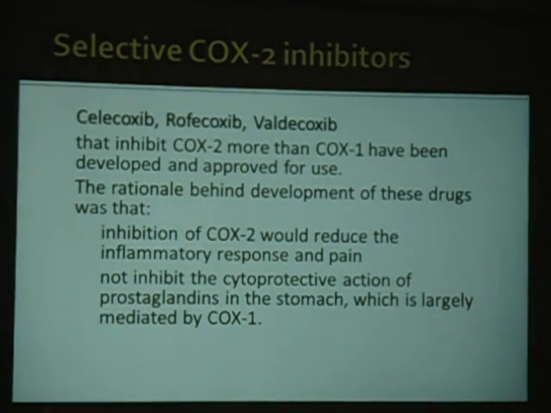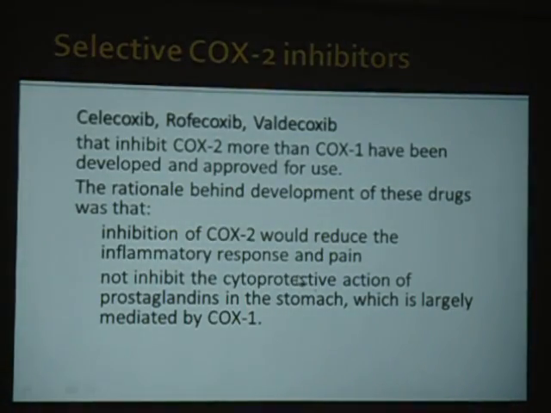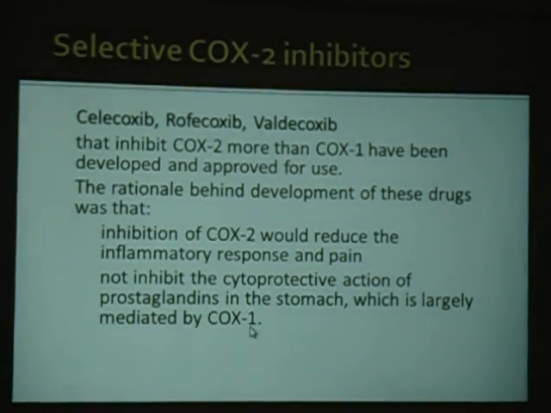Okay. Inhibitors of COX-2 more than COX-1 have been developed for approved use. Okay. What will happen here? Inhibition of the COX-2 will reduce inflammatory response and pain, and does not inhibit the cytoprotective action of the prostaglandins in the stomach, which is largely mediated by COX-1 action.